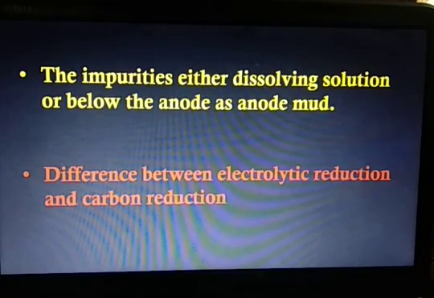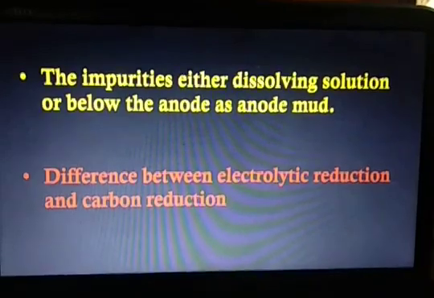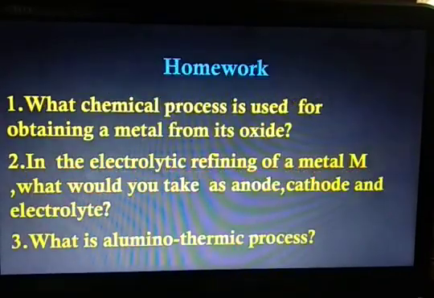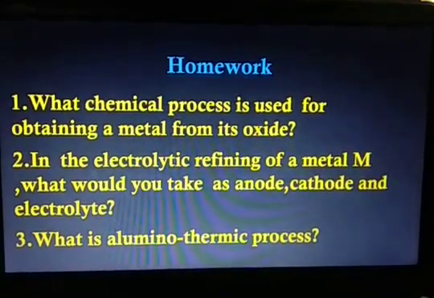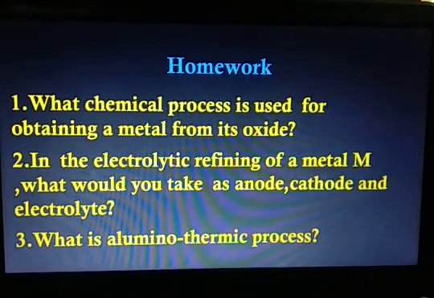Now let us see today's homework. Today you have 3 questions. First question is, what chemical process is used for obtaining a metal from its oxide? Second, in the electrolytic refining of metal M, what would you take as anode, cathode and electrolyte? Third question, what is aluminothermic process? So this is the homework for today.